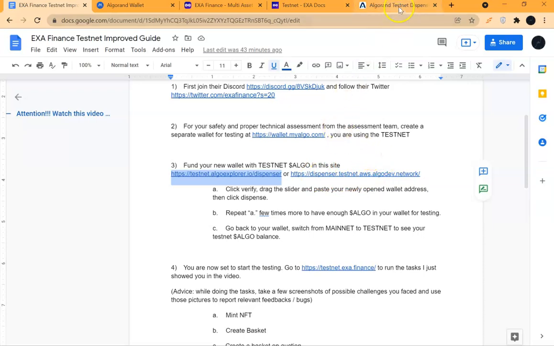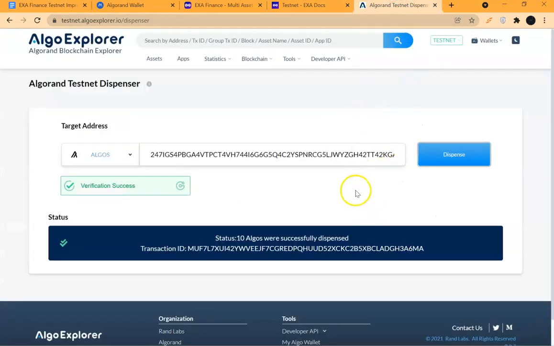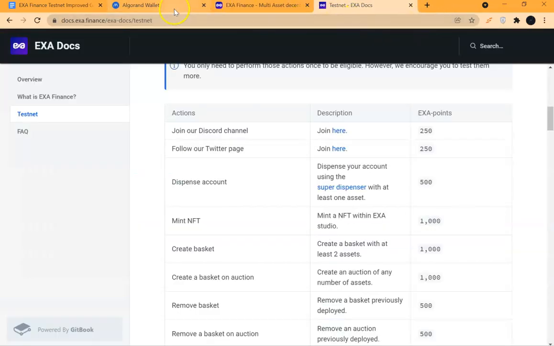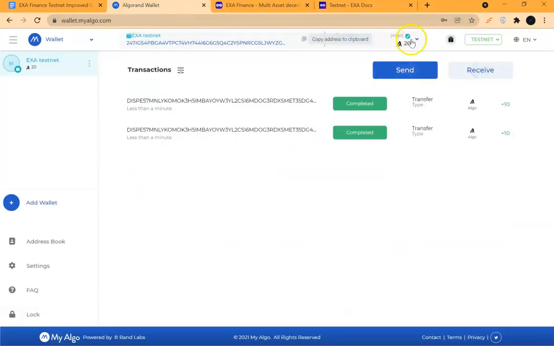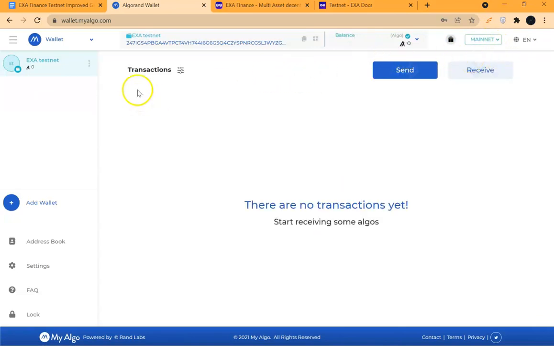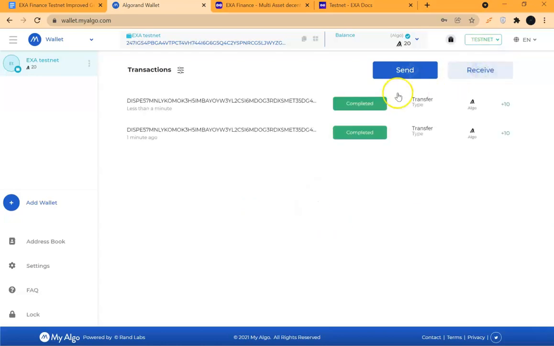You wouldn't need much. So you are done with funding your account with test Algo. Can you see this is a testnet funding? Okay, so we can close this. We funded the account, because if you come back to the account, can you see that 20 Algo has been funded into the testnet. So if I switch this account back to mainnet, can you see it has zero balance in the mainnet? Okay, so we are purely dealing with testnet. Good.